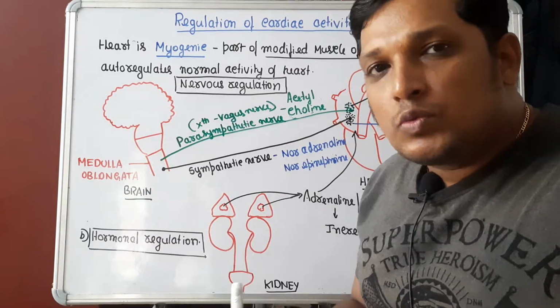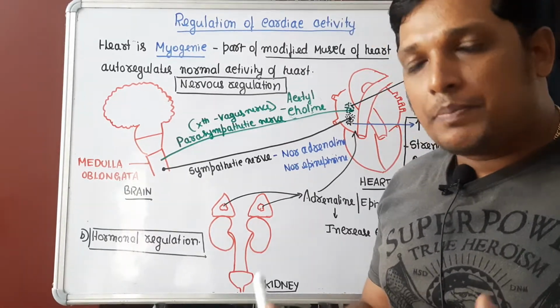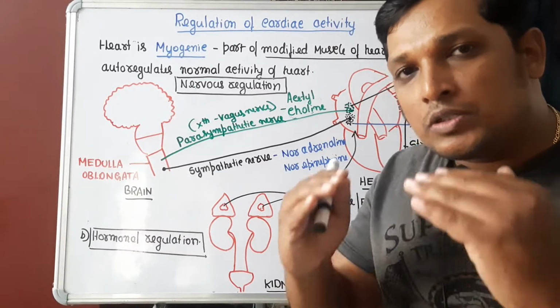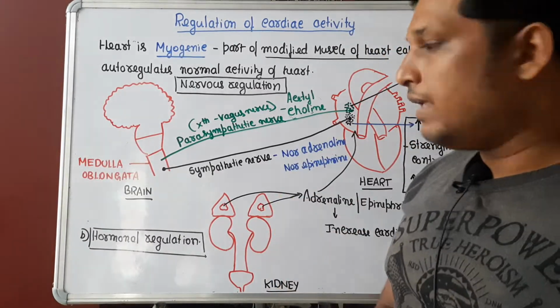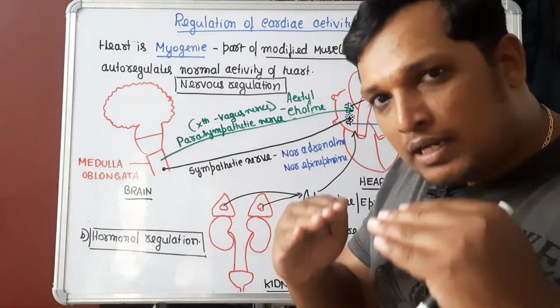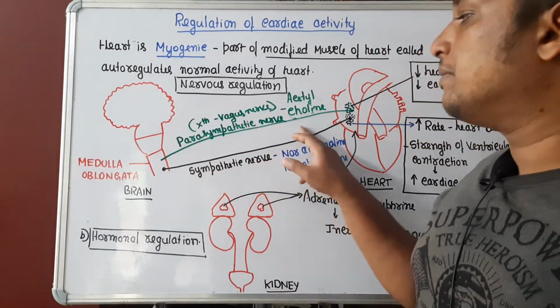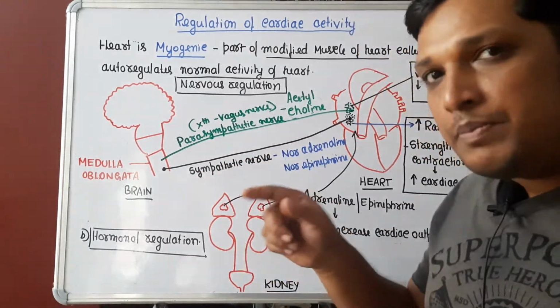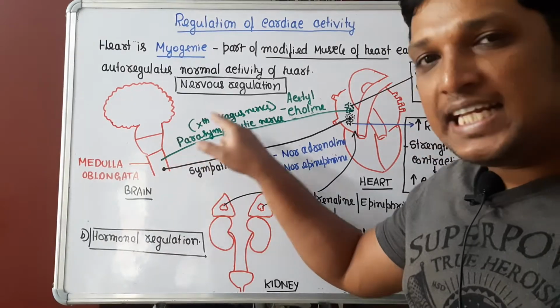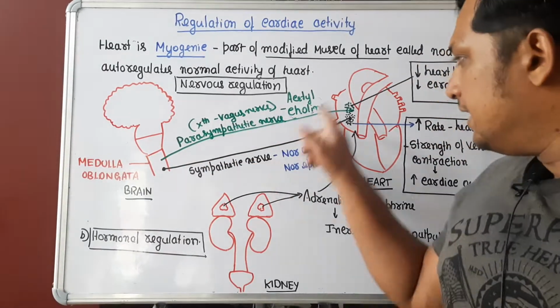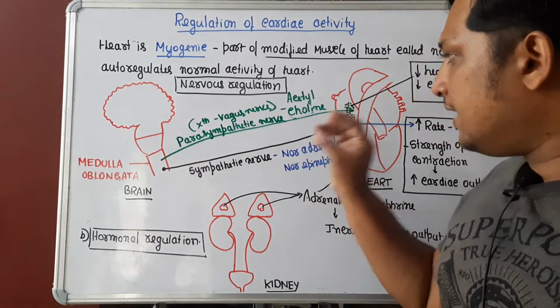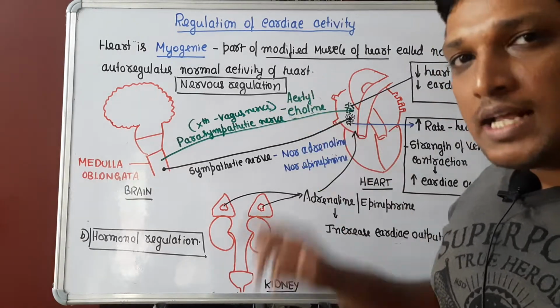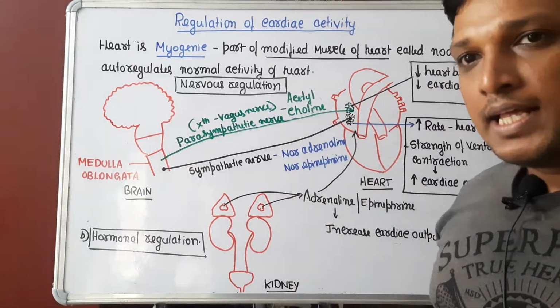Once all those vigorous activities are over, the heartbeat should come to the normal level. Who will bring the heartbeat to the normal level? It is the parasympathetic nervous system. Its fibers run through the 10th cranial nerve called the vagus nerve. It is connected to the heart. It will secrete a neurotransmitter called acetylcholine.